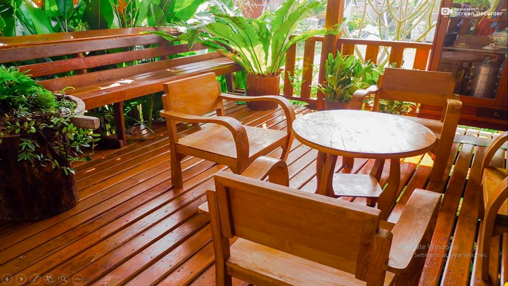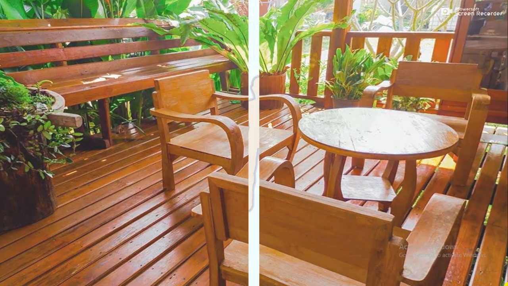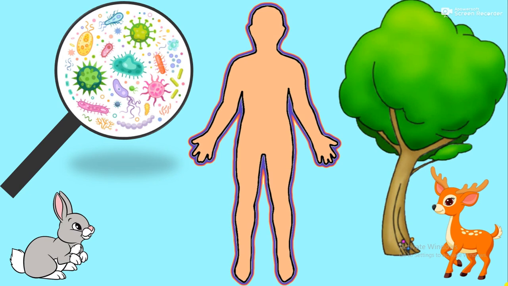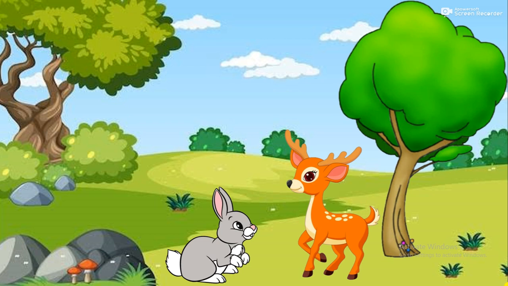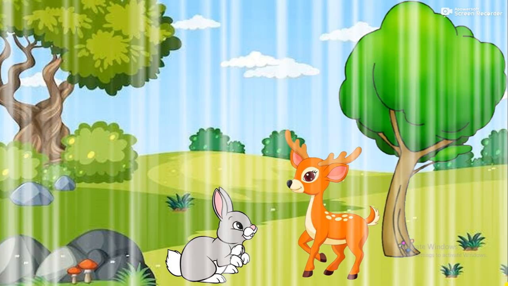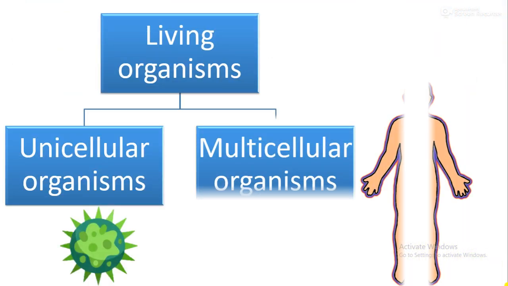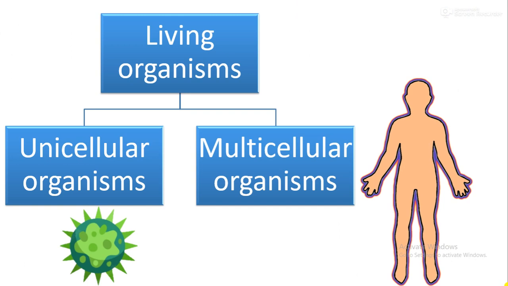There are different types of organisms in our surroundings. The number of cells that make up a living organism differs from one species to another. All plants and animals around us are made up of millions of cells. Living organisms can be divided into unicellular organisms and multicellular organisms based on the number of cells that make up the body of the organism.